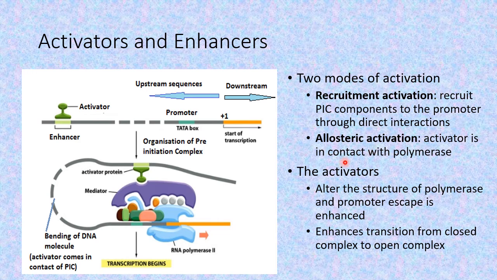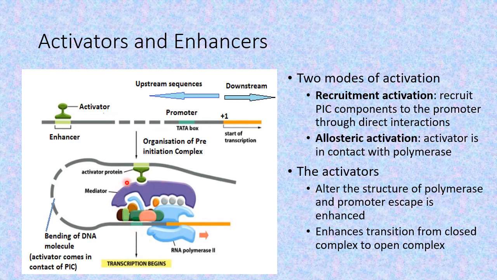The other method of activation is allosteric activation. When we talk of allosteric activation, that means it is binding to some other region and regulating the activity of the particular protein, that is the RNA polymerase. So these activator proteins bind to this pre-initiation complex directly or via mediators, and they affect the initiation of transcription.